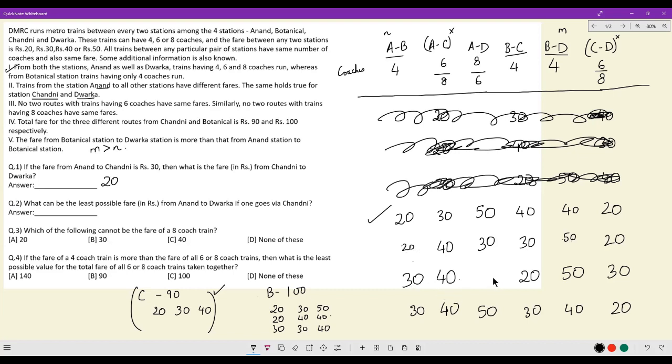Now, for AD, I can't have 30, I can't have 40, I can't have 50. So the only price I can have is 20. Is there anything wrong here? Doesn't seem like it. Everything seems fine. And then, therefore, we have these 4 final cases.